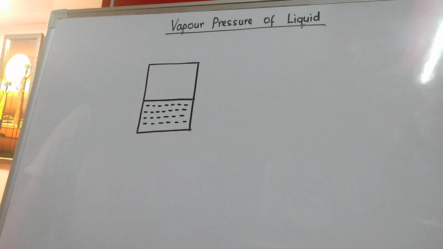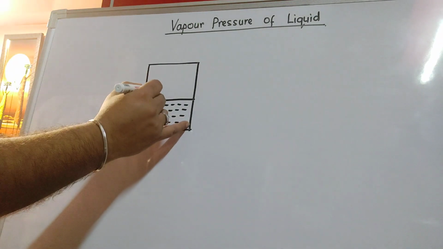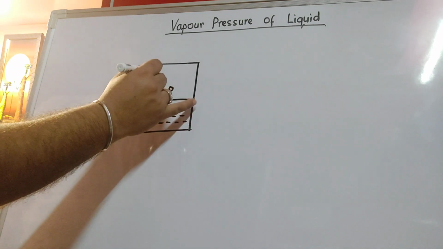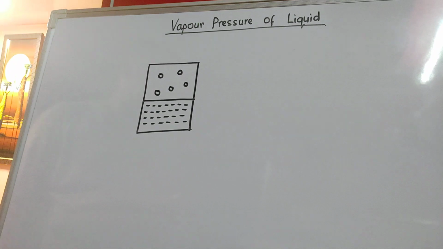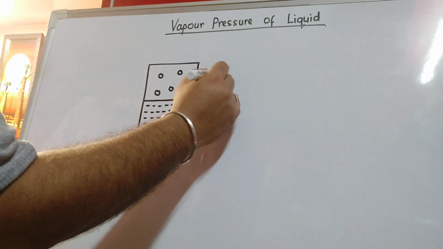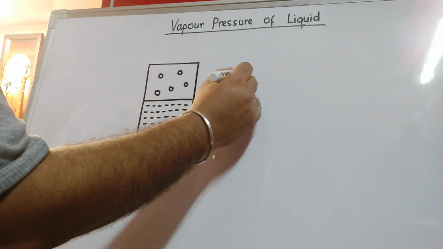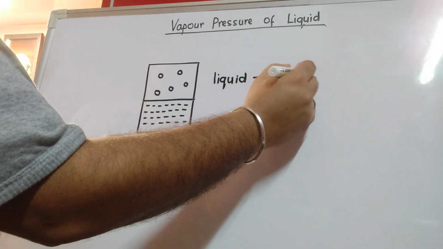So those liquid molecules which are highly energetic, especially which are at the surface, will have the tendency to escape out to the vapor phase. And this process, as all of you are familiar with, is called evaporation. So what is evaporation? It is the process in which the liquid gets converted to vapor.